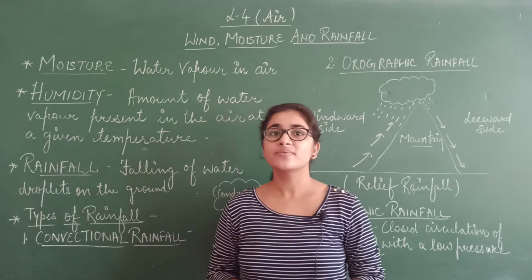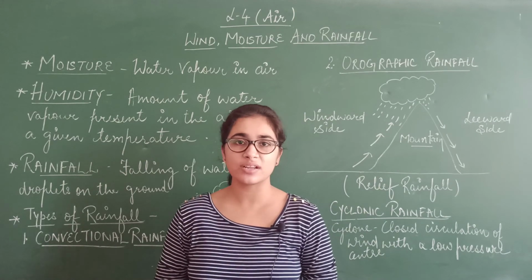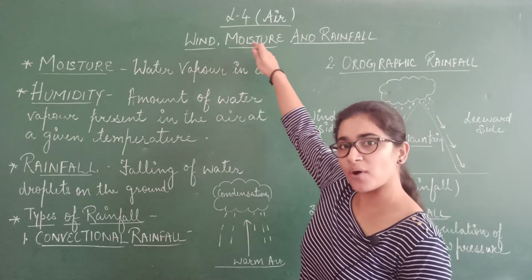One more thing is there that rainfall is measured in millimeters and the instrument used to measure the rainfall is rain gauge. So today we studied about three things: wind, moisture and rainfall.